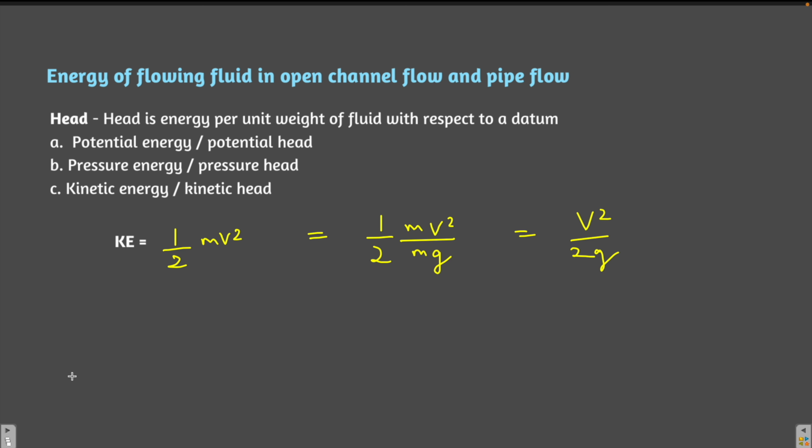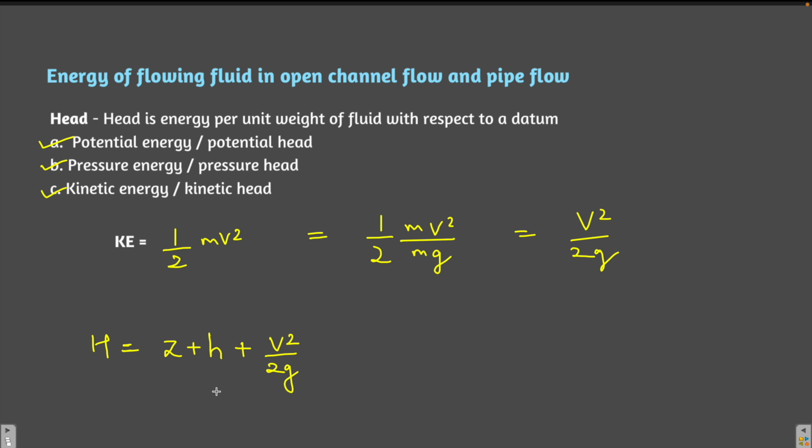Now we learnt about the potential head, the pressure head, and the kinetic head. So what will be the total head of the fluid? In open channel flow, the total head of any fluid will be the summation of the potential head, that is the height from the datum, the height of the column h, which will give you the pressure head or pressure energy, and the kinetic head, which is given by v square by 2g.